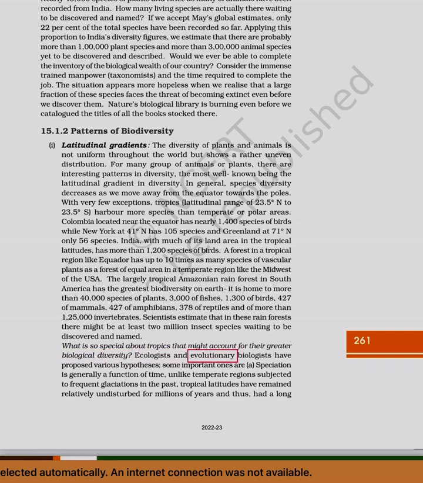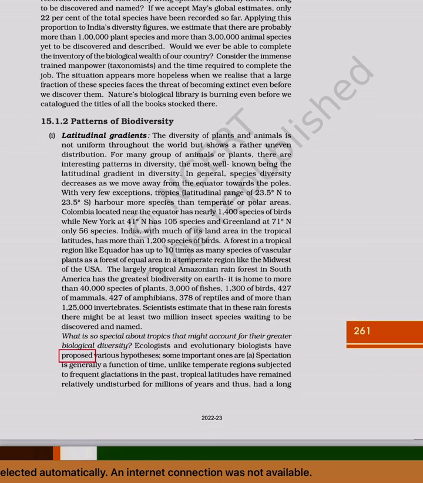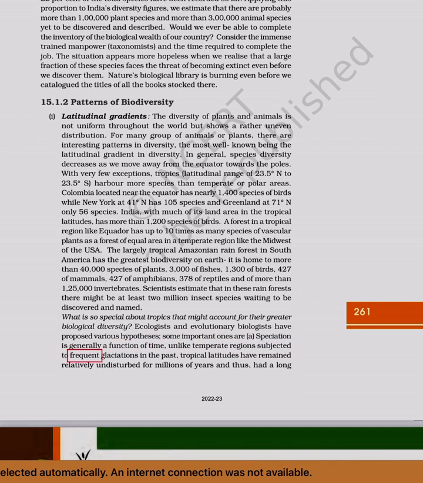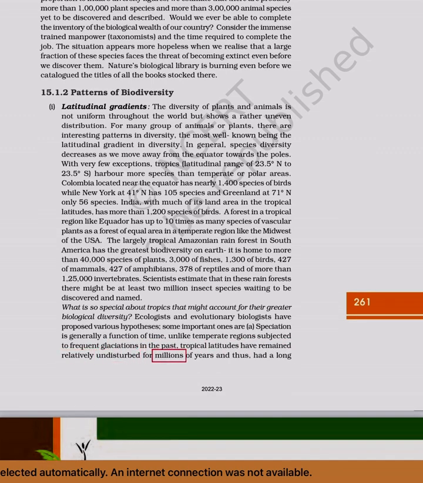Ecologists and evolutionary biologists have proposed various hypotheses. Some important ones are: A. Speciation is generally a function of time. Unlike temperate regions subjected to frequent glaciations in the past, tropical latitudes have remained relatively undisturbed for millions of years and thus had a long evolutionary time for species diversification.